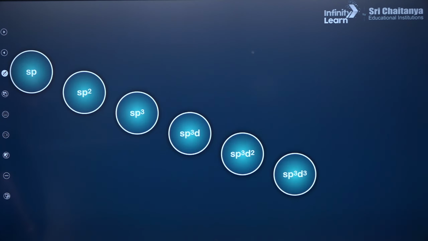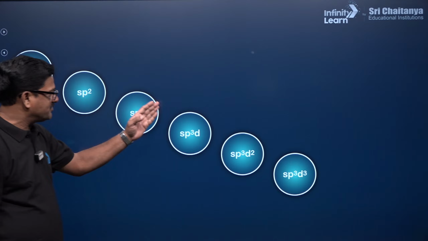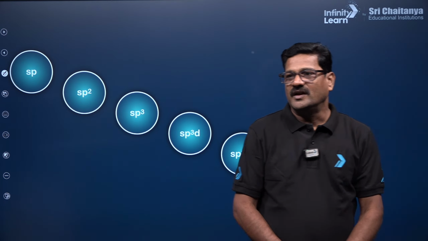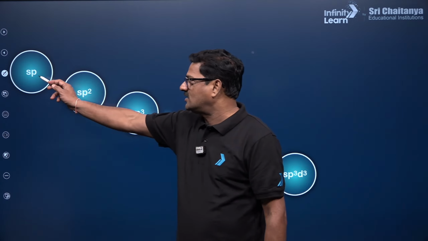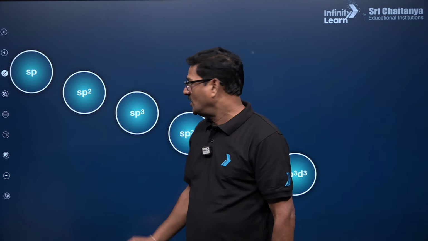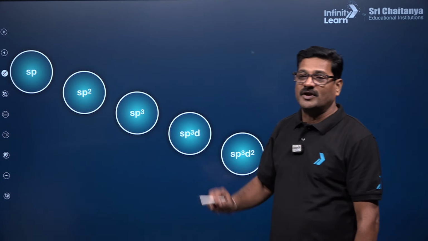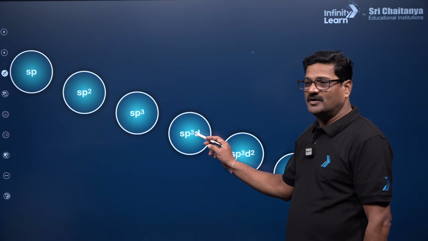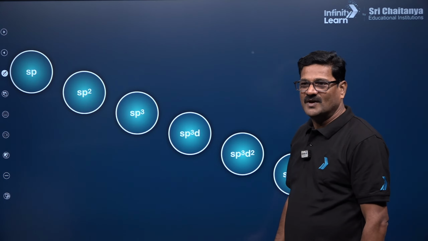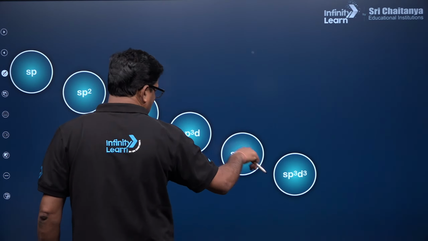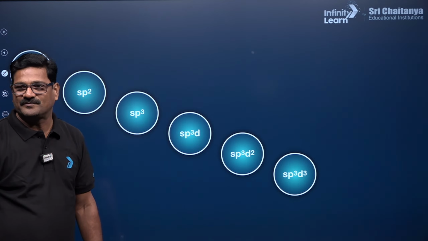Similarly sp2, sp3, sp3d, sp3d2, sp3d3. sp is formed by one s orbital and one p orbital; sp2 by one s and two p orbitals; sp3 by one s and three p orbitals; sp3d by one s, three p and one d orbital. Like that you can see the naming of the hybrid orbitals.